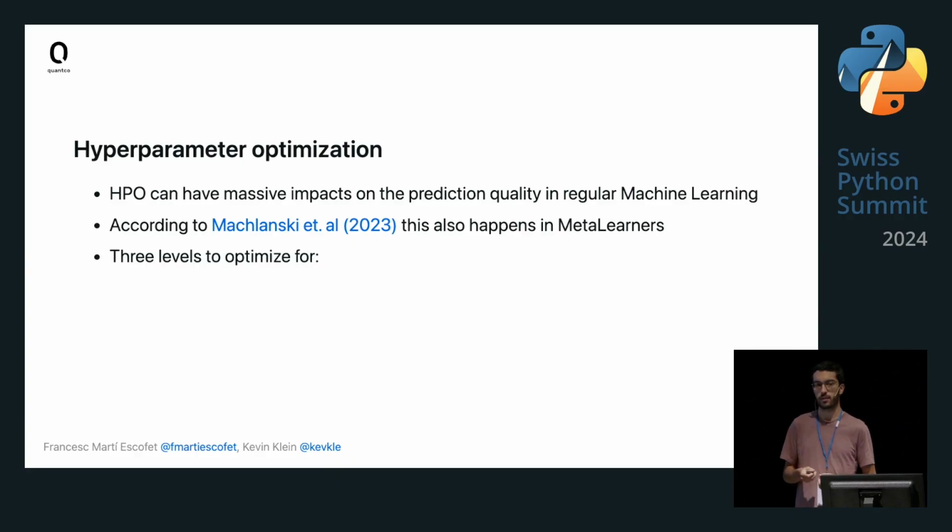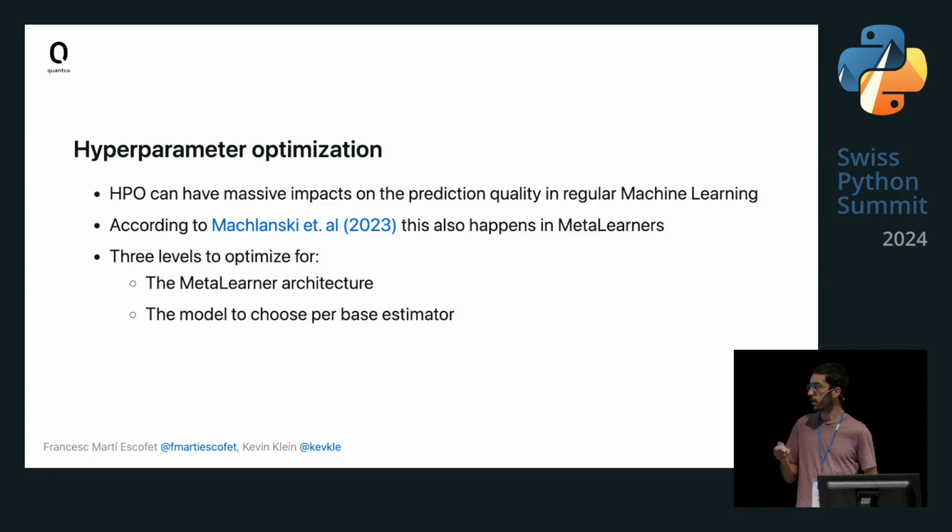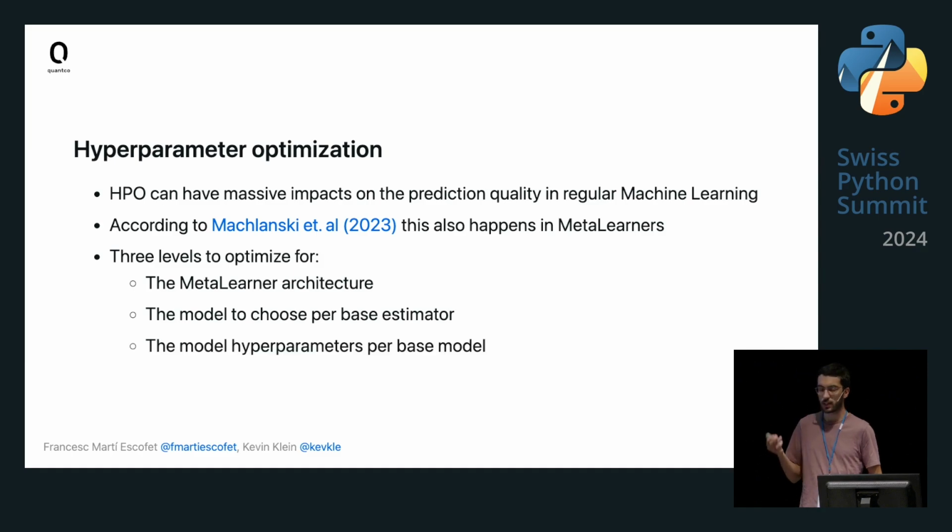But the main difference that we have here with regular machine learning is that we have 3 levels. The first level is the meta-learner architecture, meaning whether we're going to use an R-learner, which is the one that I showed before, or a T-learner or an X-learner, or any of the ones that we have implemented. The second level is the model to choose per base estimator. There's one thing that we realized is also usually important. We are using LightGBM trees, but we can use any scikit-learn models, basically anything that implements fit and predict. In this case, we could use linear regression or discriminant analysis or anything similar. And finally, the actual hyperparameters of each of these base models, which are the ones that you're probably used to, such as the number of trees in the case of boosting trees, or the regularization weight, or anything similar.